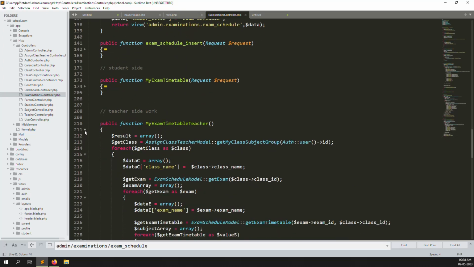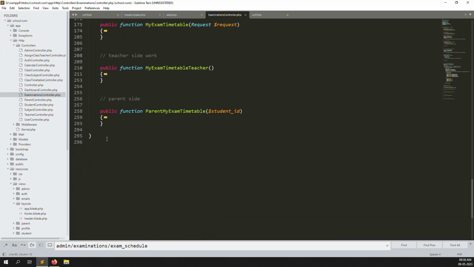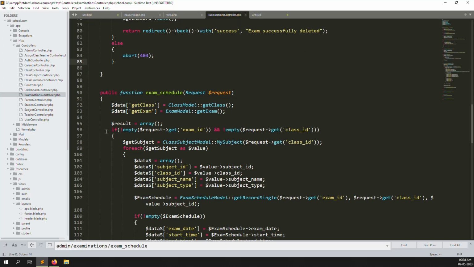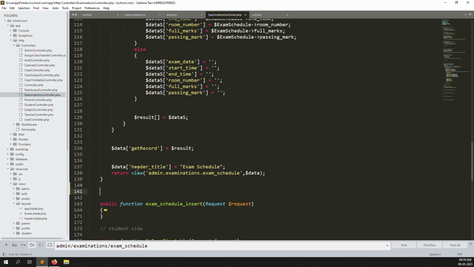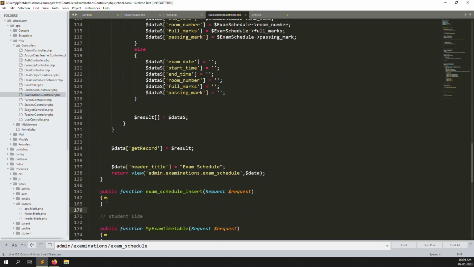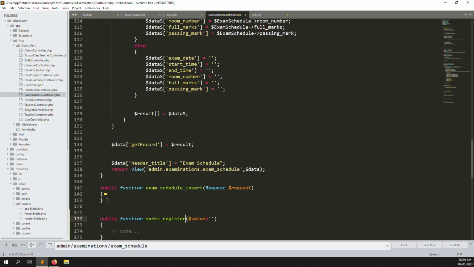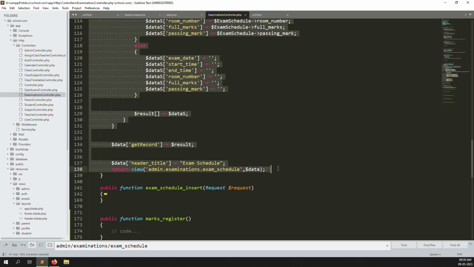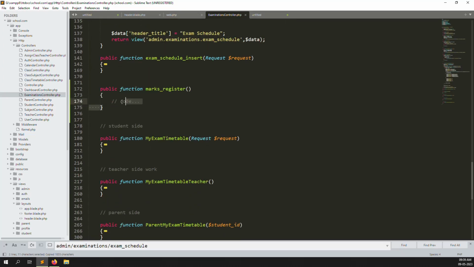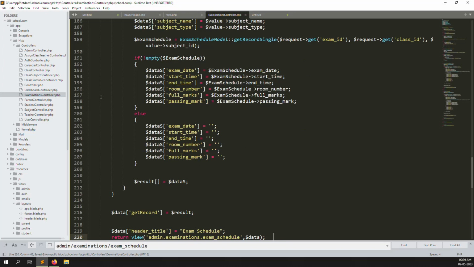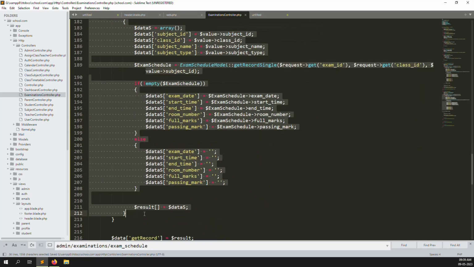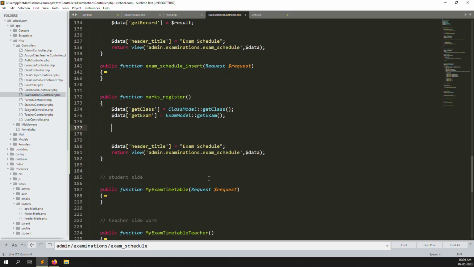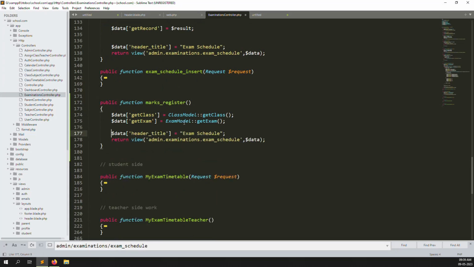We can create it here, because we don't want to change the insert data. Create the function mark registers here. We are not passing anything, just copy all the code that is there and put it here, and remove the rest of the code because we don't need it now. So just change it to mark register.